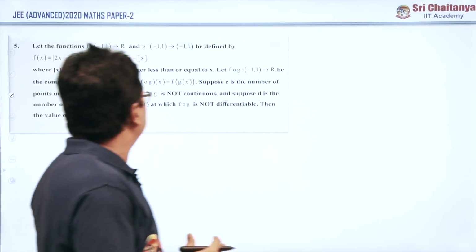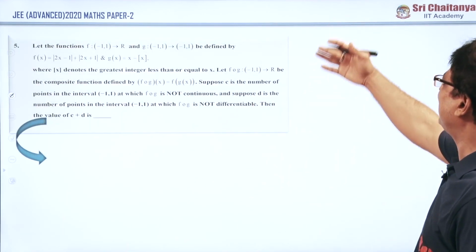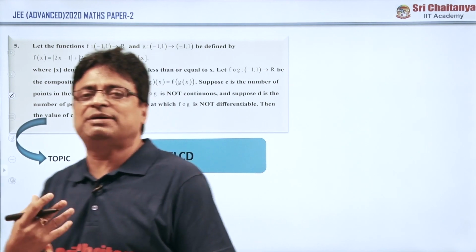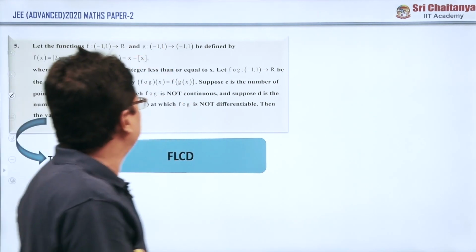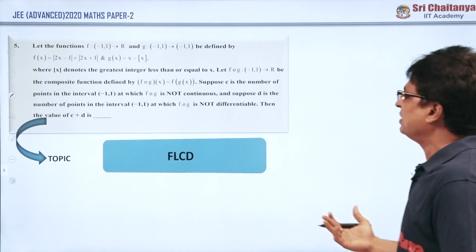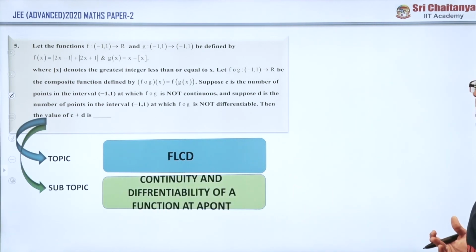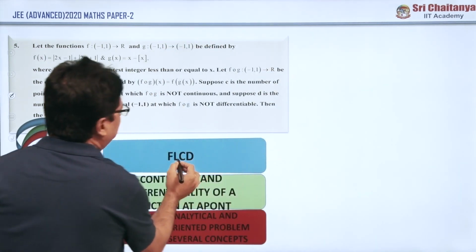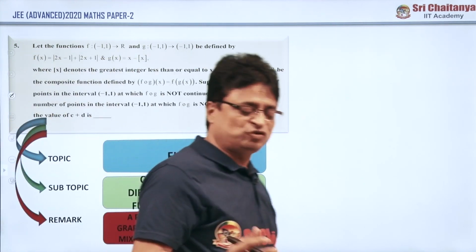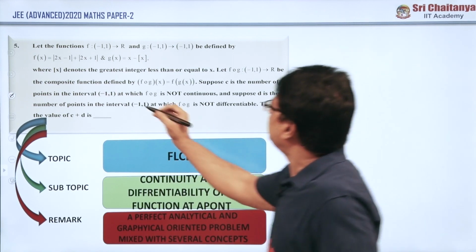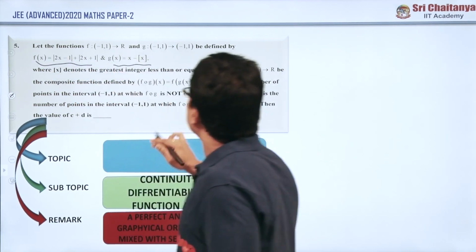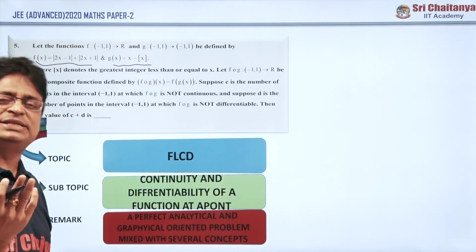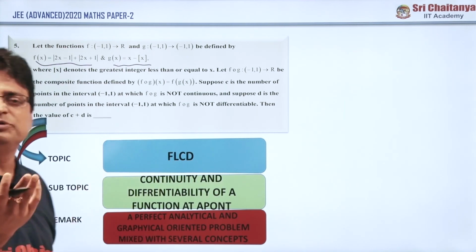And coming to question number 5, the question itself looks like a very lengthy paragraph-oriented one, and this may create some nuisance in the minds of the students, because of the long information, and they will lose time also. Here, if you have gone through the question very clearly, they have given 2 different types of graphs, and this question is completely based on functions, limits, continuity and differentiability. This is one of the hottest topics for the JEE Advanced examination. 2 different graphs are given, f of x and g of x. If you know the graphs very well, and if you draw the graphs very clearly, that patience is required to solve this problem, then you can do it very easily.